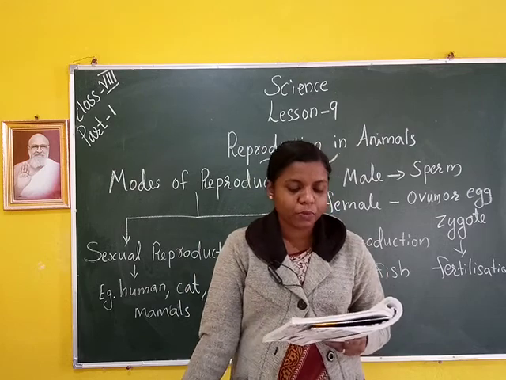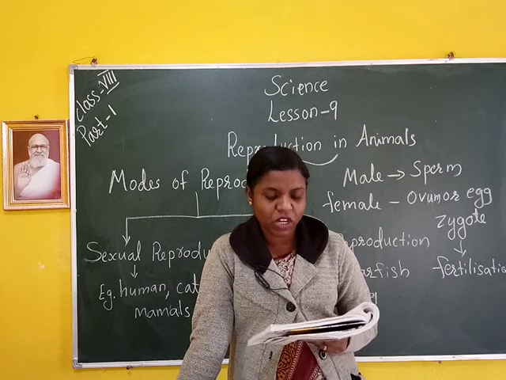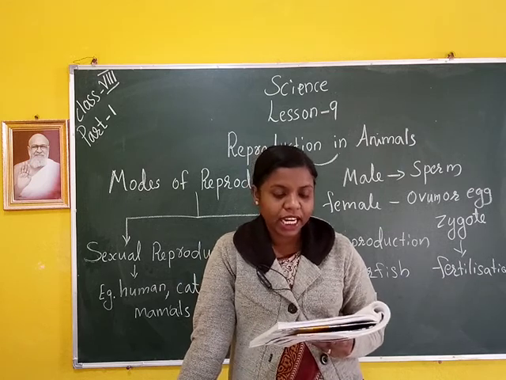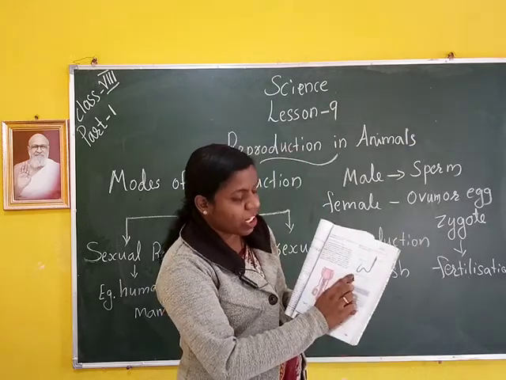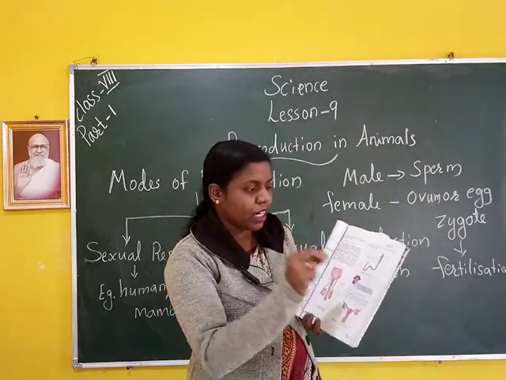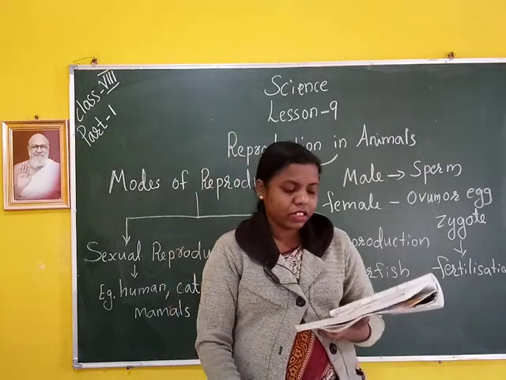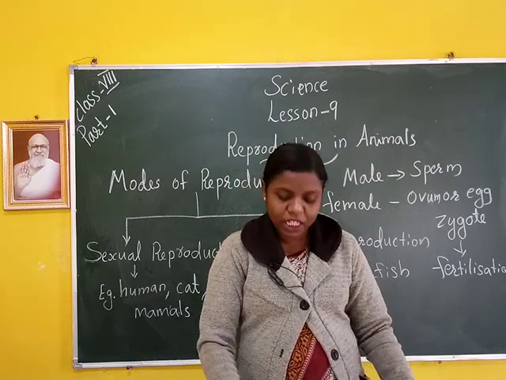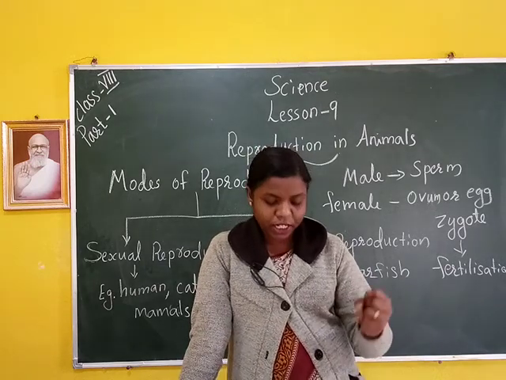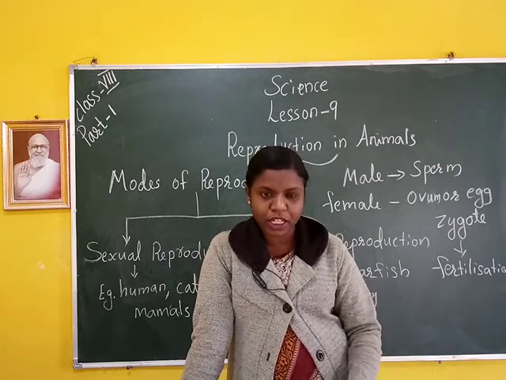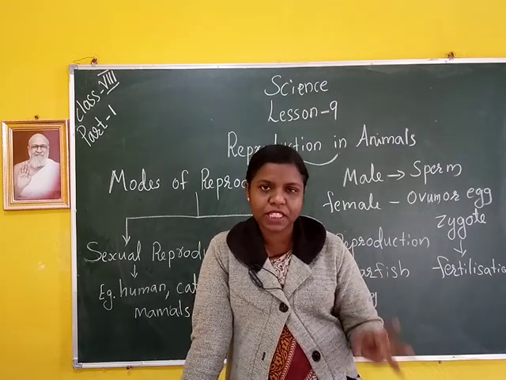Millions of sperms are produced by the testes. The picture shows a sperm. Sperms are very small in size. Each has a head, a middle piece and a tail. That is the human sperm, figure 9.2. So the male reproductive organs have three parts: testis, penis, sperm duct. The human sperm contains three parts: head, middle piece and tail.